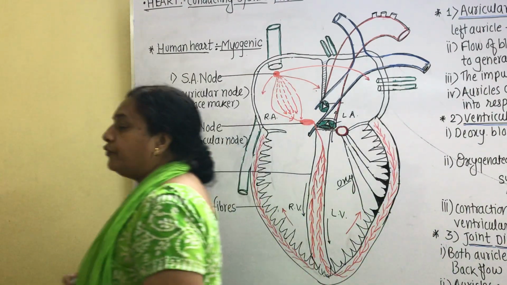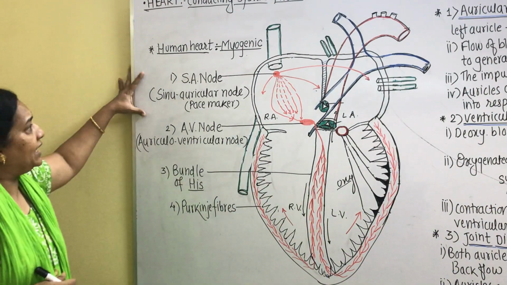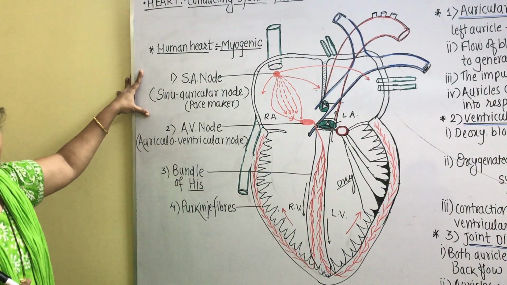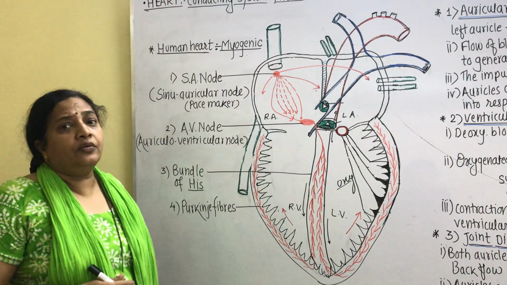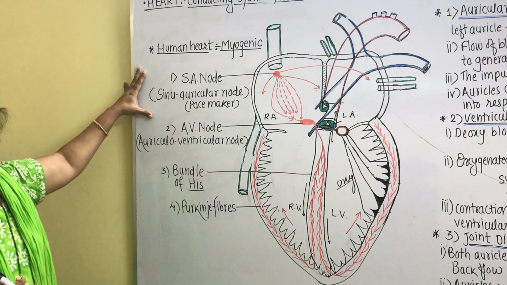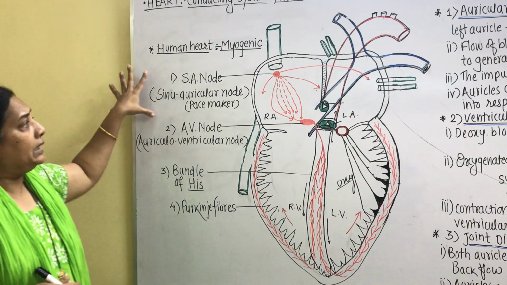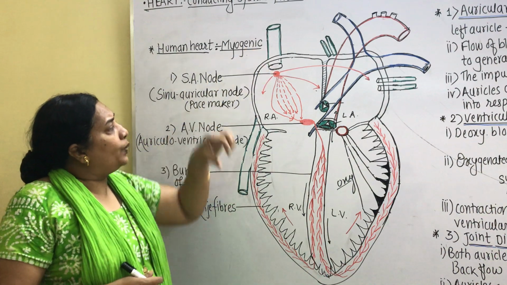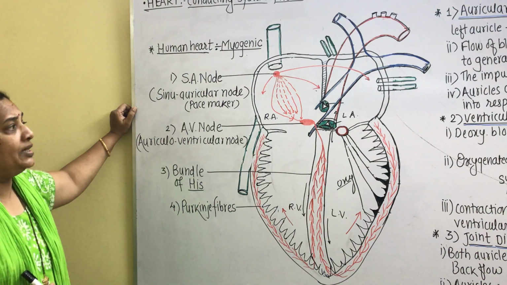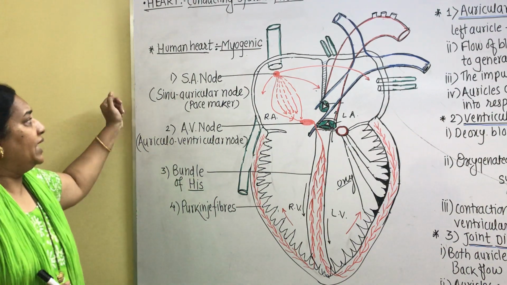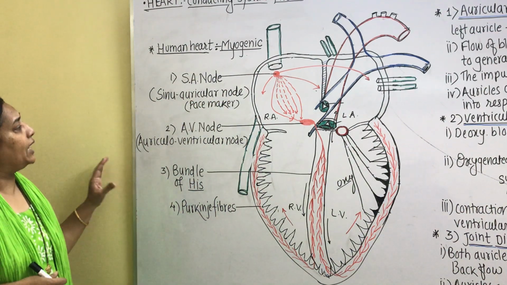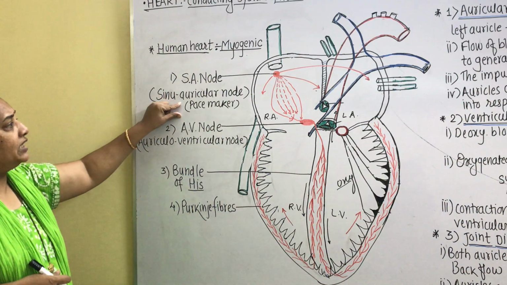Now, about the first nodal tissue, that is the SA node. The location or position of the SA node is near the opening of the superior vena cava, inside the wall of the right auricle. SA node means sino-auricular node. It is otherwise called the pacemaker.